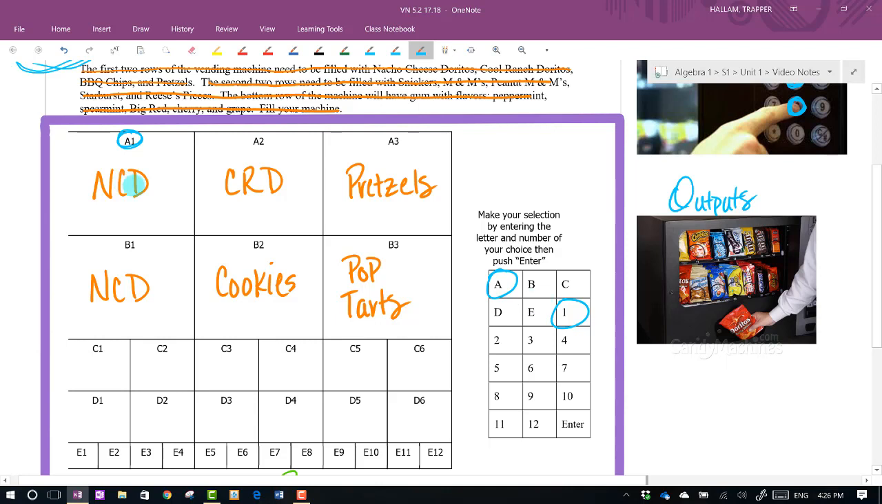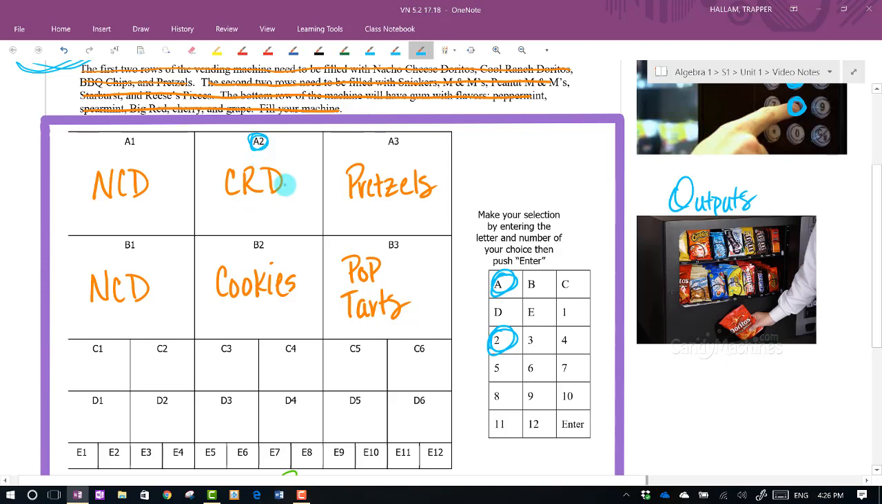Okay, and if I press some different button combination, then I should get something different out. So if I press A2 this time, I should get whatever's corresponding to A2. So I put an input in, I get the corresponding output, or snacks in this case, of Cool Ranch Doritos. Those drop down to the bottom.